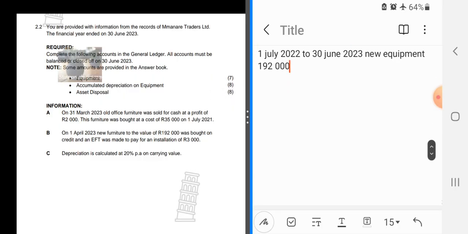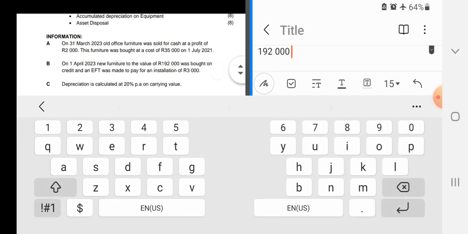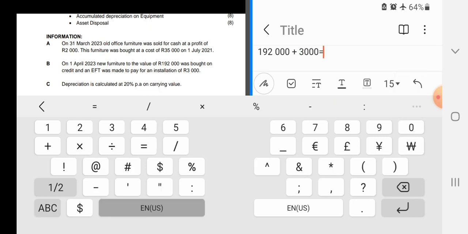So the new furniture to the value of 192,000 was paid for. Now this 192,000 rand plus the installation. Okay, so we are going to add the 3,000 rand installation. That's how much it cost us to get this furniture.